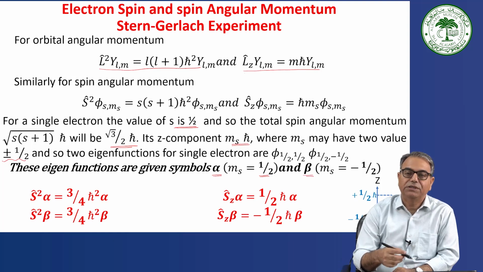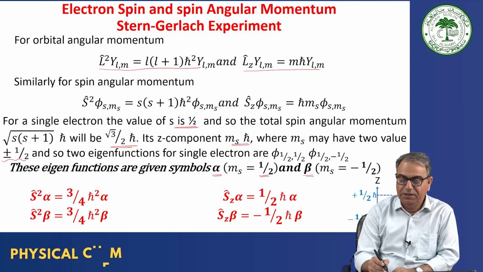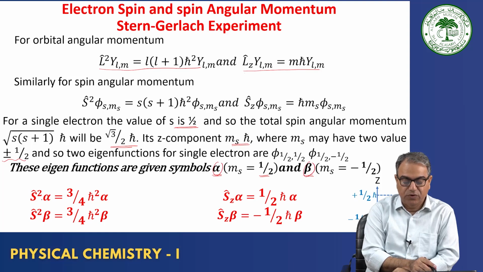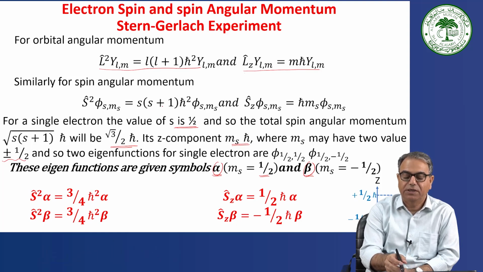Till now we have used theta, phi, and psi as eigenfunctions. Now for spin we write alpha and beta. If you operate with S square on alpha, the eigenvalue you get is 3 by 4 h cross square alpha, because it is s into s plus 1: s is half, plus 1 is 3 by 2, multiplied by 1 by 2 gives 3 by 4.